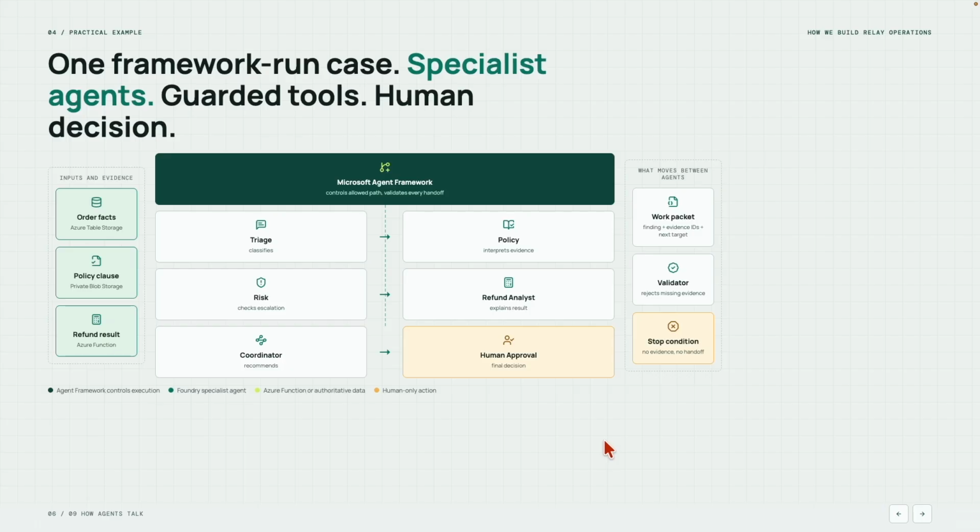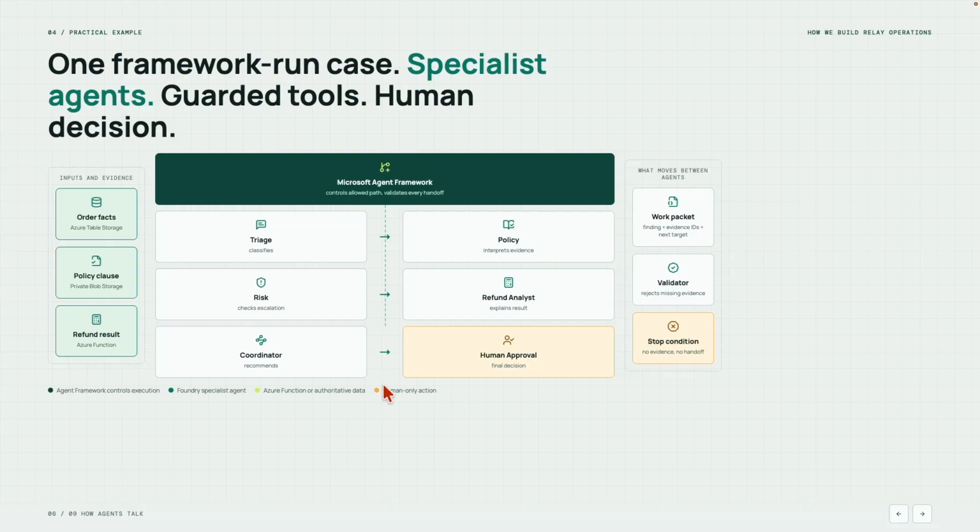So now we have seen why Microsoft is moving from Foundry Workflows to Microsoft Agent Framework, and we have explored the core building blocks that make multi-agent orchestration possible. In the next video, we are going beyond theory and into a real-world implementation. We'll use this relay operation application to build and run a complete multi-agent system using Microsoft Agent Framework and Foundry agents.